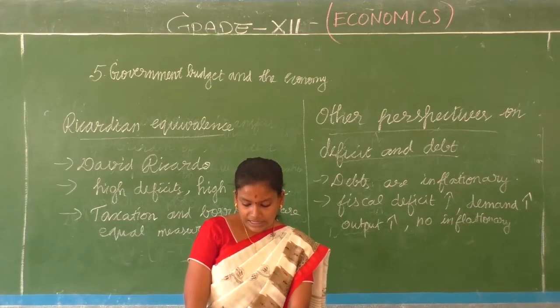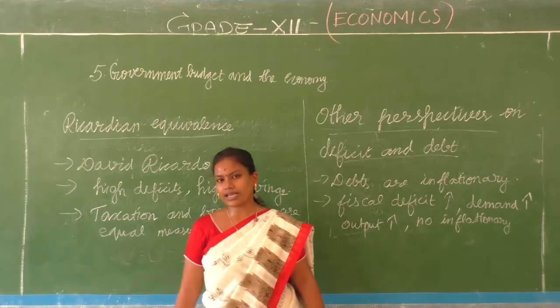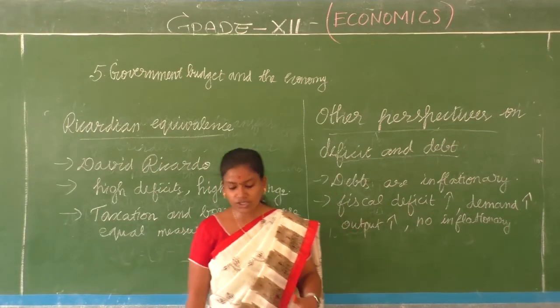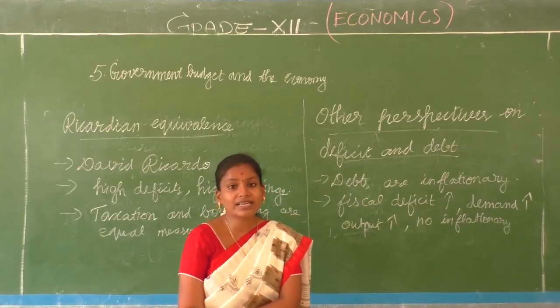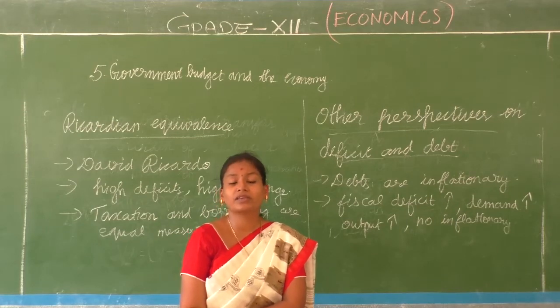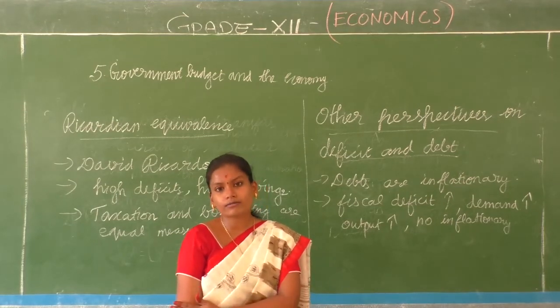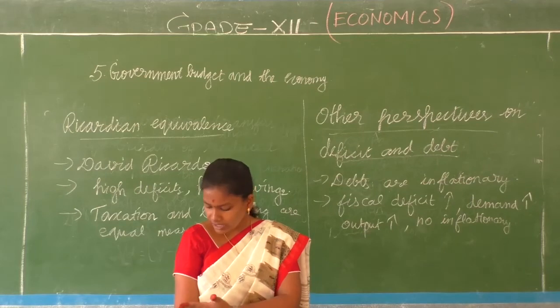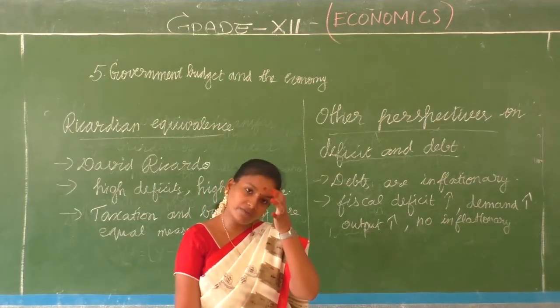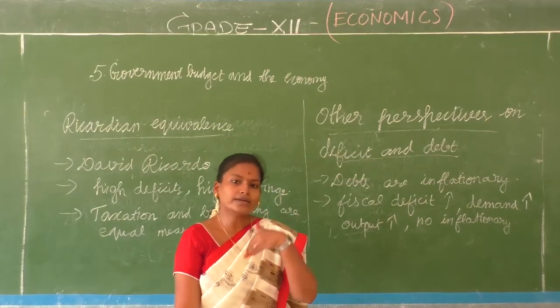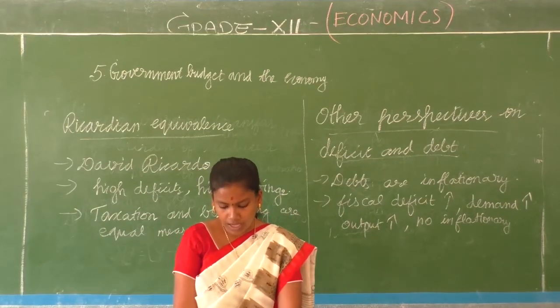Okay, so there is a decrease in investment due to a reduction in the amount of savings available to the private sector. Why? Because government has started borrowing money from the public through what? Through issuing bonds. So when we individuals buy bonds from the government, we will not have enough savings to transform into an investment to the private sector.